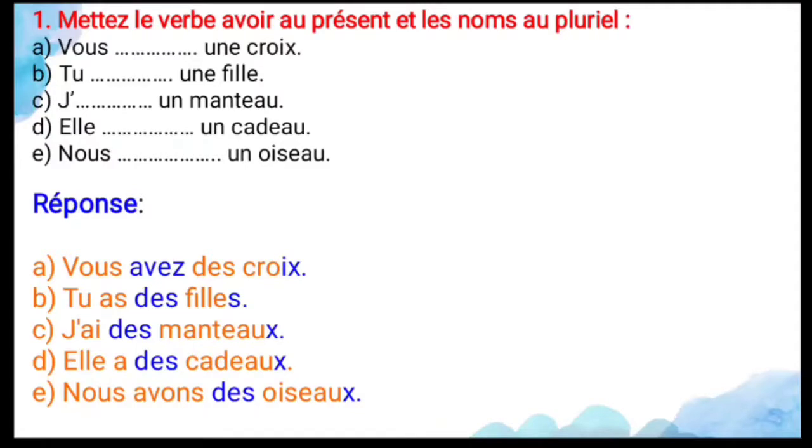And next, elle, dash, un cadeau. For that the verb conjugation is elle a, and the indefinite article is des, and cadeau ends with eau. So you have to add x only. So she has presents. Cadeau means gift. And next, nous, and the verb conjugation is avons, and the indefinite article plural is des, and oiseau also ends with eau. For that you add x only. So nous avons des oiseaux, and we have some birds.